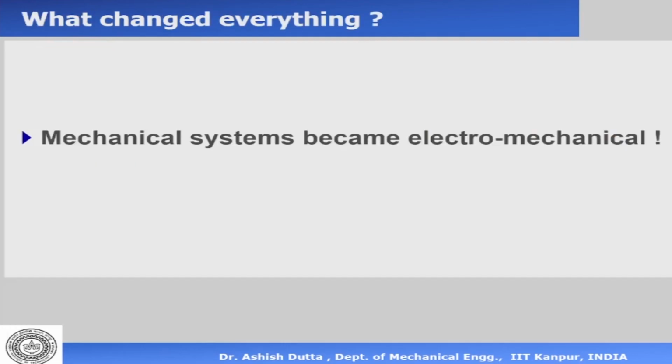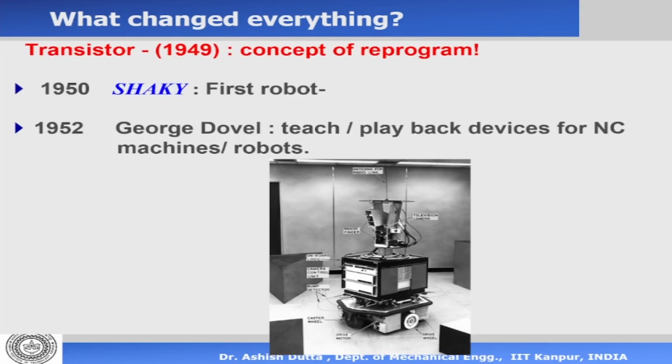Now after this, what changed everything is that mechanical systems became electromechanical. Till here, there is no concept of reprogramming, and there is no controller. This is sometimes called the first revolution. What changed everything is the invention of the transistor, 1948-49. With the transistor came the microprocessor, and then the computer, in that order. Then we had the microcontroller, DSP, FPGA, in that order. But all this started with the invention of the transistor.